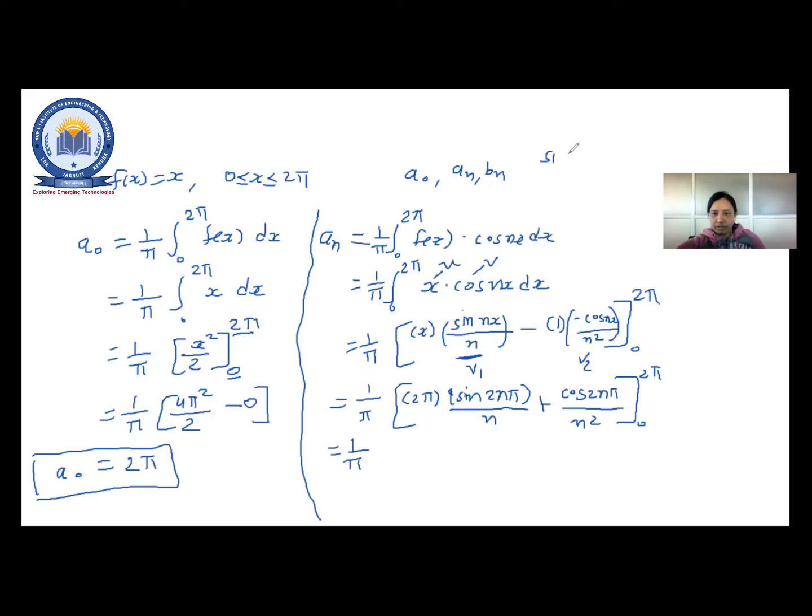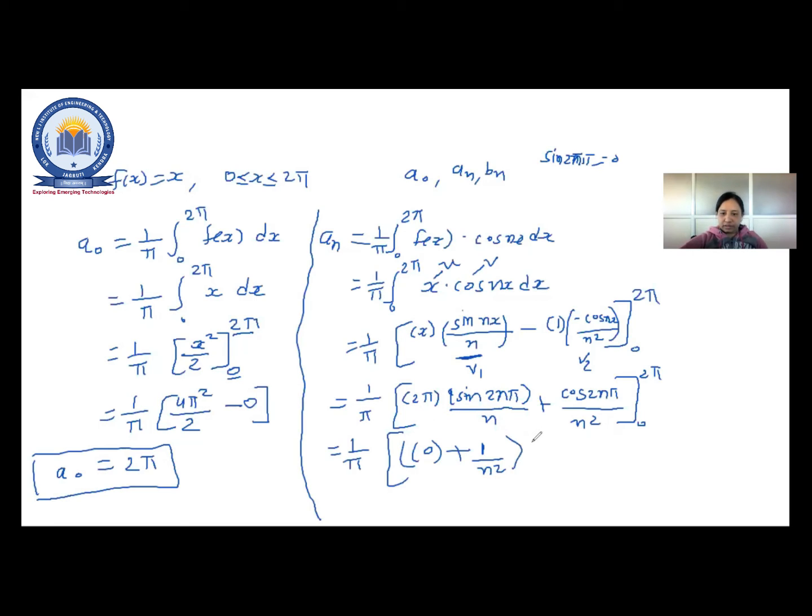Basic equation you need to remember: sin 2n pi is 0. So obviously the first term would be 0. Plus cos 2n pi, right? This is what we can say is even. Fine. So the answer is 1 upon n square. Simple. So this is your first term, the upper term.